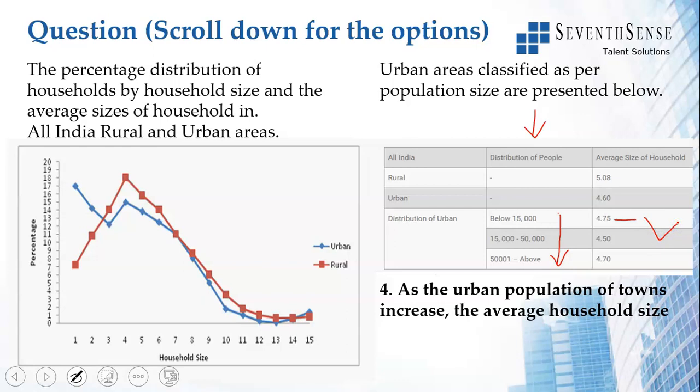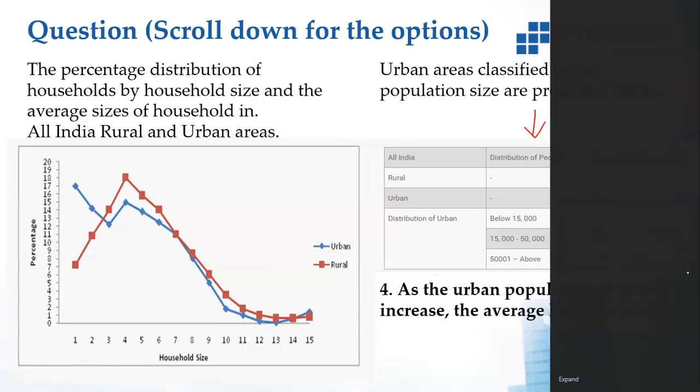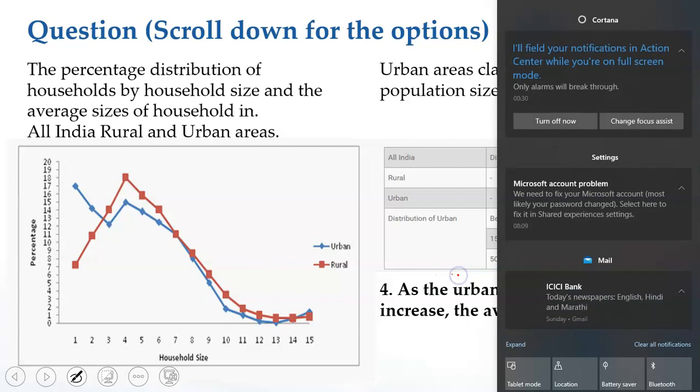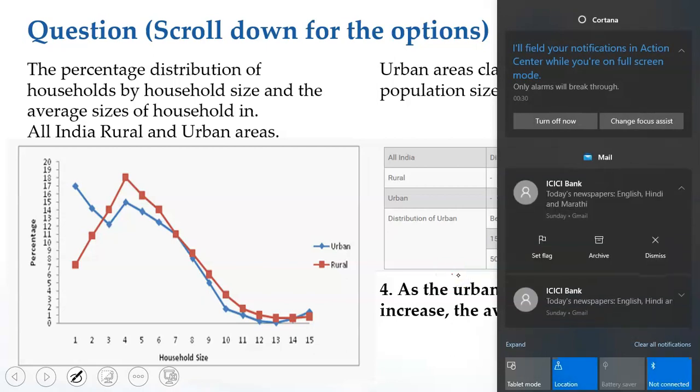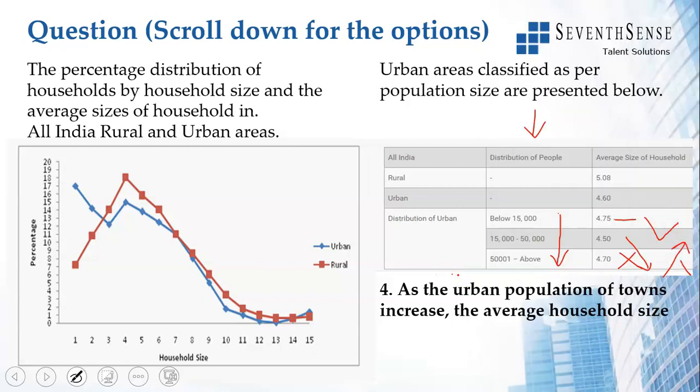So there is this fluctuation. It is neither decreasing fully nor increasing fully. So this is not happening, remains the same is also not happening. Hence, the correct option is fluctuates.